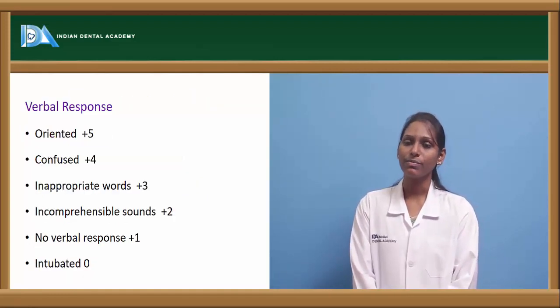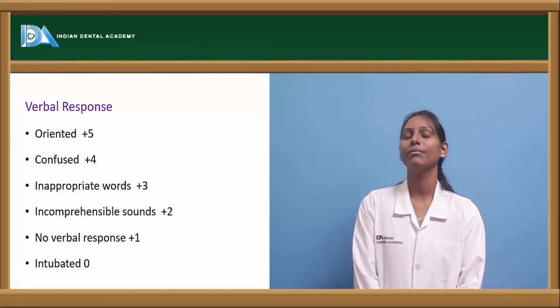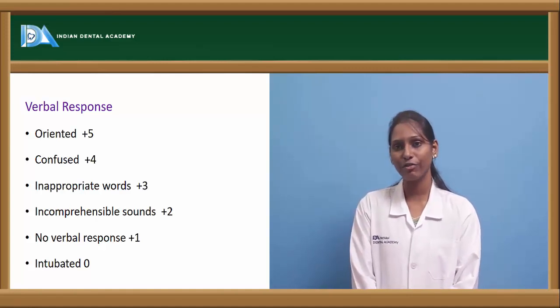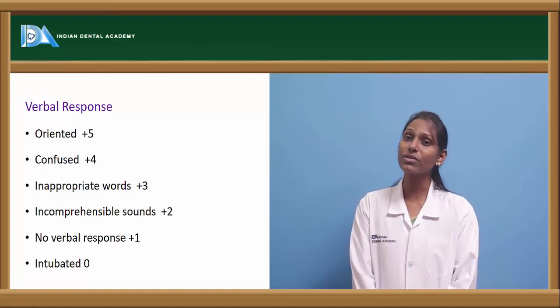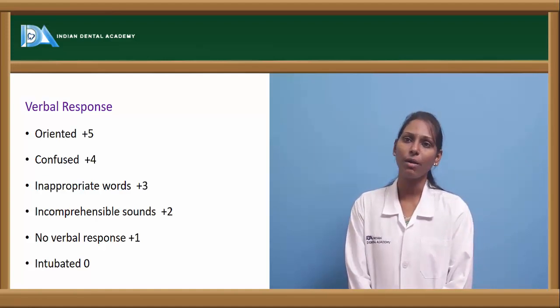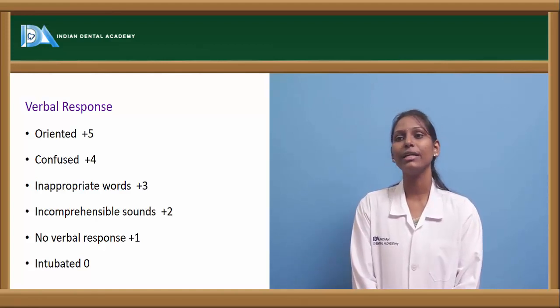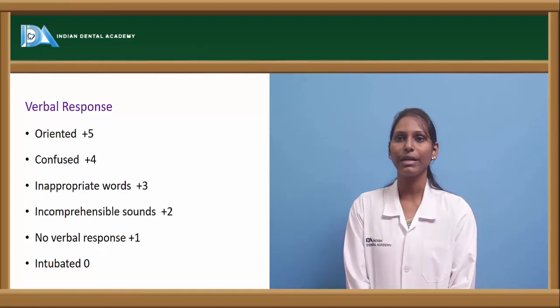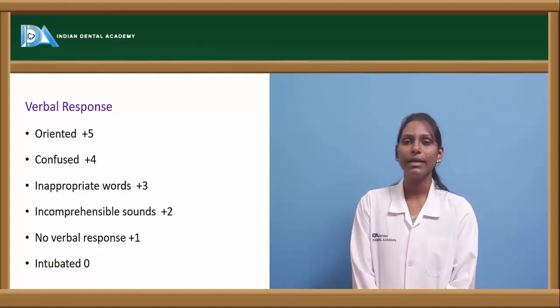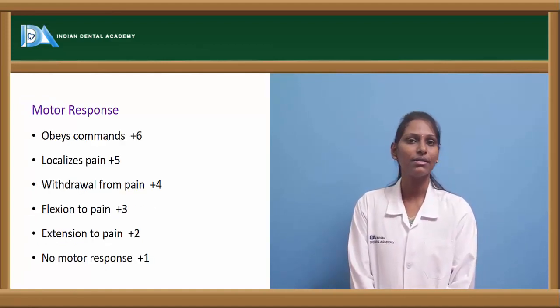Coming to the verbal response, if the patient is well oriented to verbal commands, it is 5. If the patient is confused and the verbal response is not proper, it is 4. If the patient uses inappropriate words, it is 3. Incomprehensible sounds is 2, and no verbal response is 1. And if the patient is intubated, the verbal response can be taken as 0.